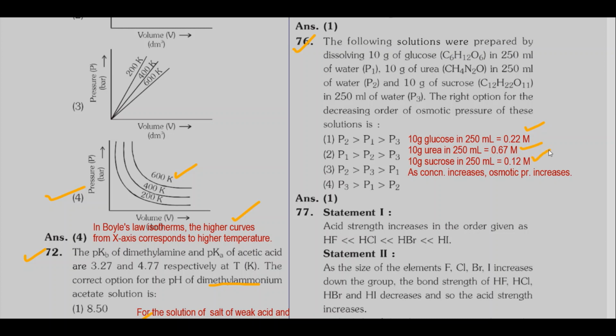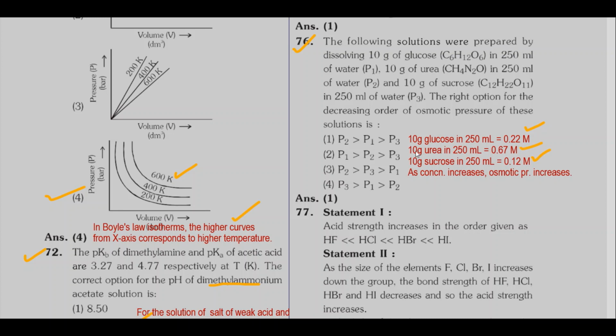So the solution which has more concentration shows greater osmotic pressure. So out of these three solutions, urea shows more osmotic pressure, then glucose solution, then last sucrose solution.